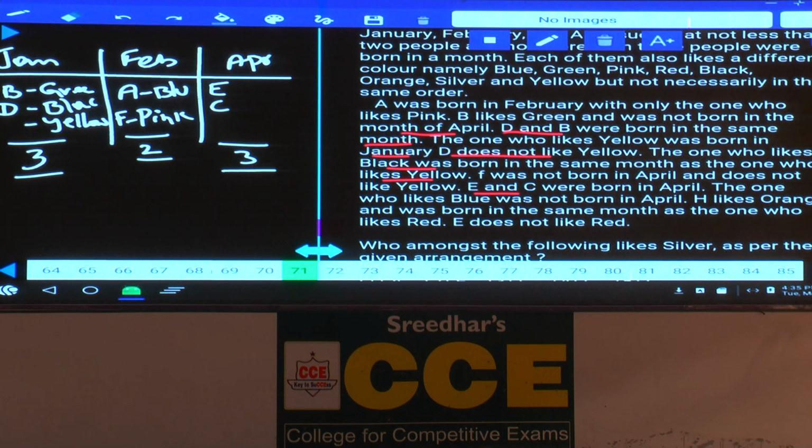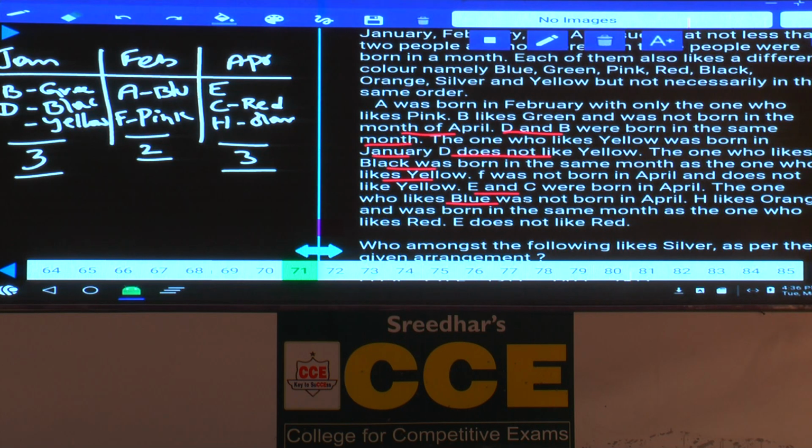A, that is blue, and the one who likes blue was not born in April. H likes orange, and so where should this H be? H must be in the month of April. H likes orange and was born in the same month as the one who likes red. Either E or C likes red. E does not like red, and so this C likes red color.